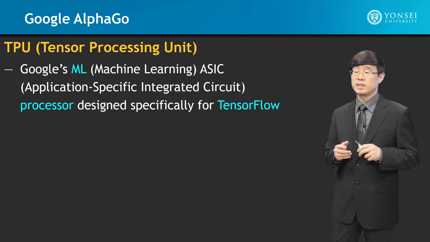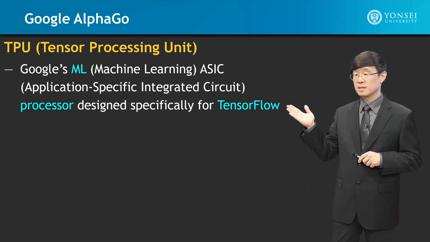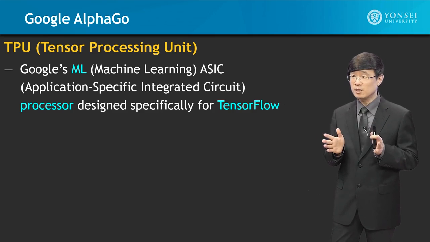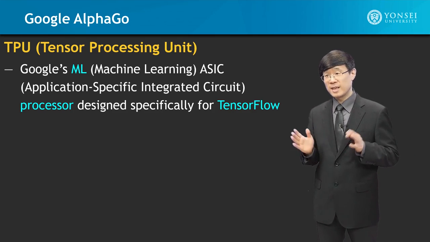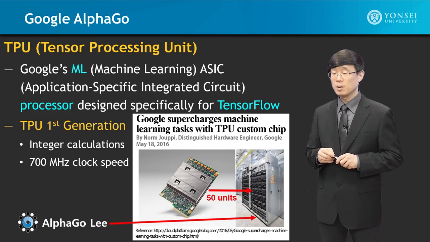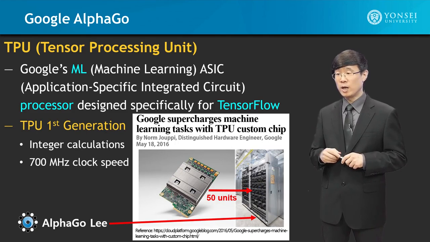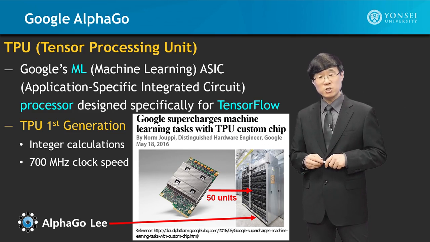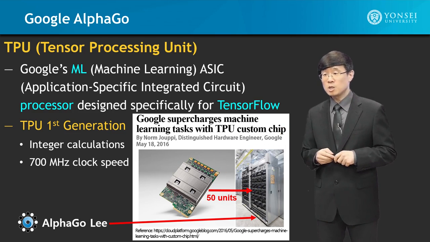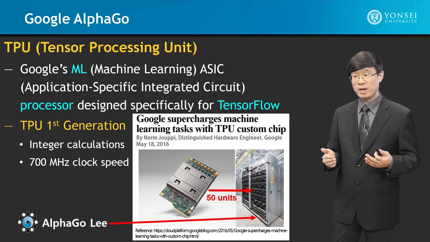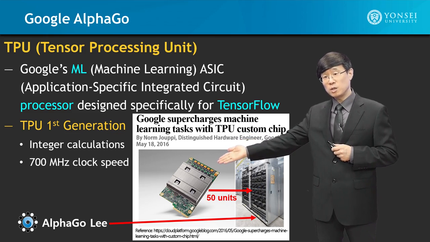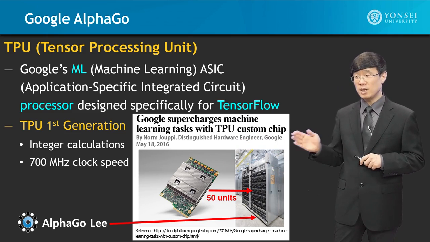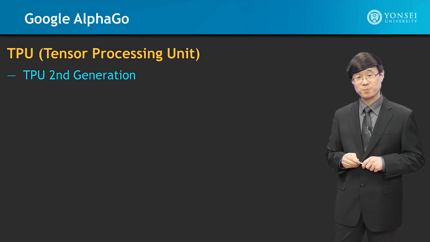Now, we've been talking about TPUs, the Tensor Processing Units. That's Google's machine learning ASIC processor designed specifically for TensorFlow operation. Looking at the AlphaGo Lee system, as you can see here, this unit is what does the integer calculations. It has a clock speed of 700 megahertz. 50 of these multi-core computing units are included in this server-type system. And this here is the first-generation TPU.